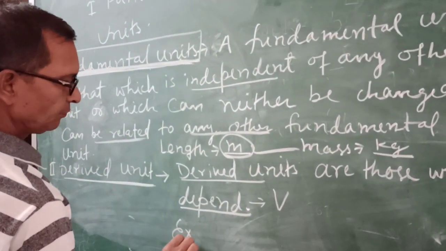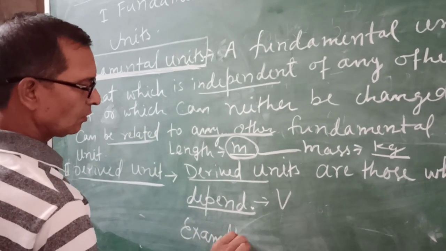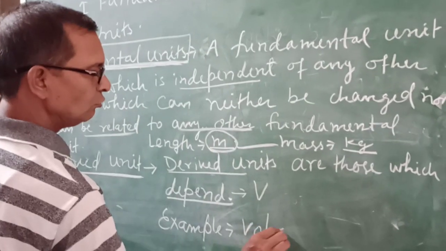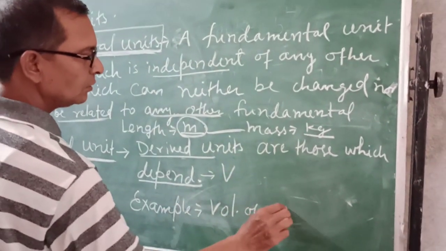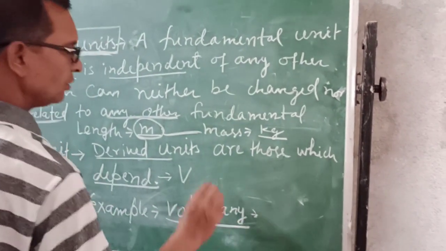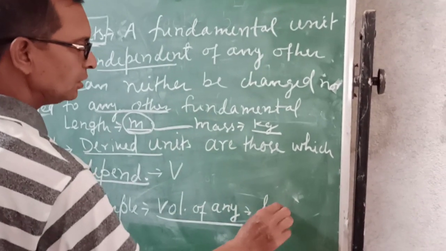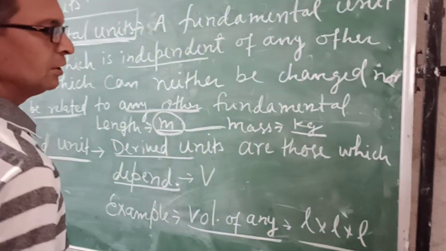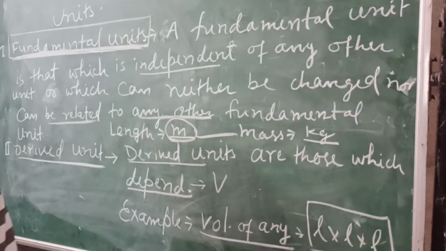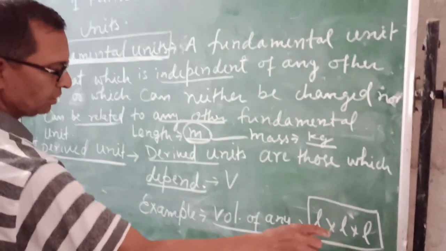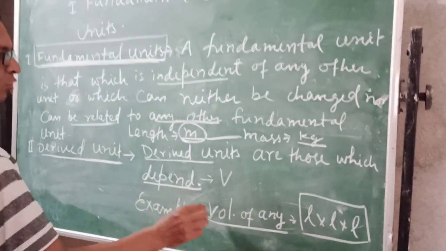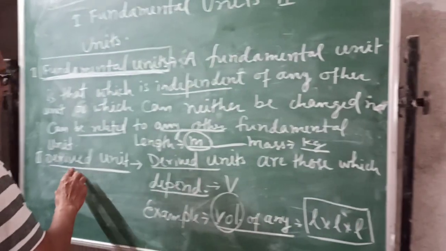For example, volume of any substance is length into length into length. It means three fundamental units are used, length into length into length. So volume is a derived unit.